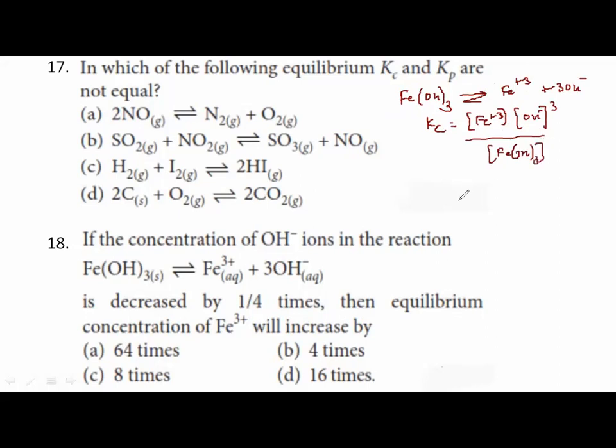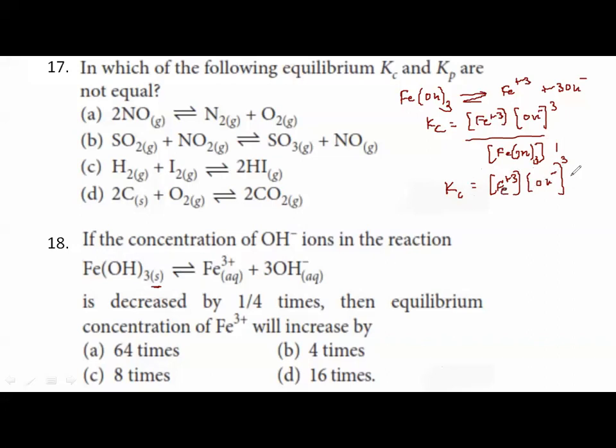Correct? So they have said it is decreased by 1/4 times. I can write here equilibrium constant will be equal to Fe plus 3 into OH minus raised to 3. The reason why I'm writing it here like this is that FeOH thrice is in solid state. So activity of solid is taken to be unity, that is 1. Therefore, it becomes Fe plus 3 into OH minus raised to 3.